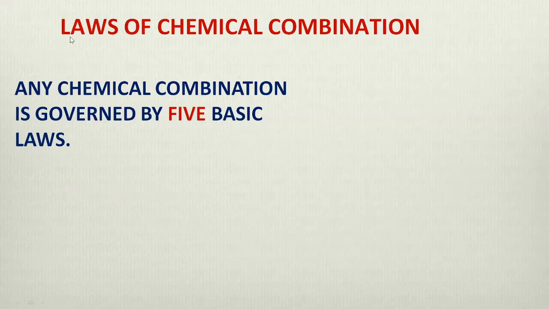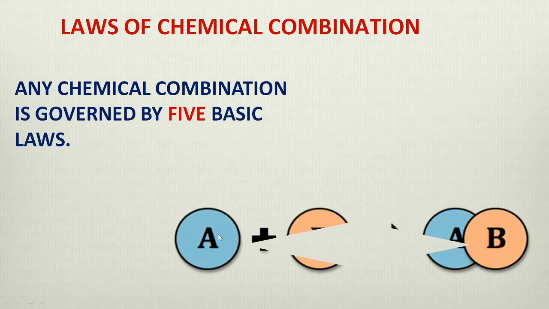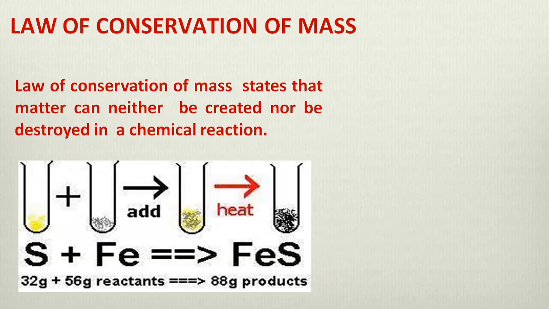Now, in chemistry, there are some basic laws of chemical combination. What are these basic laws of chemical combination? They are classified into 5 basic laws. And what are those 5 basic laws? We'll be studying about them. These are the combination laws. Suppose A plus B are combining and becoming AB. What are those 5 basic laws? We will be looking into them one by one.